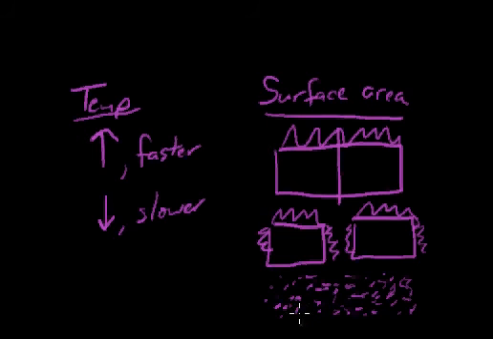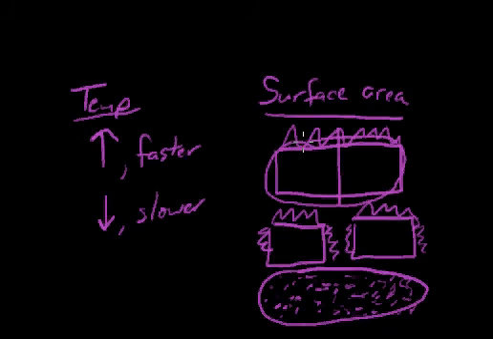Still the same amount of wood, but now more surface area, so the reaction can proceed faster. So more surface area, like a powder, can react faster than less surface area, like a big solid piece of material. Okay, so more surface area means that you can have a faster reaction, and less surface area means you'll have a slower reaction.